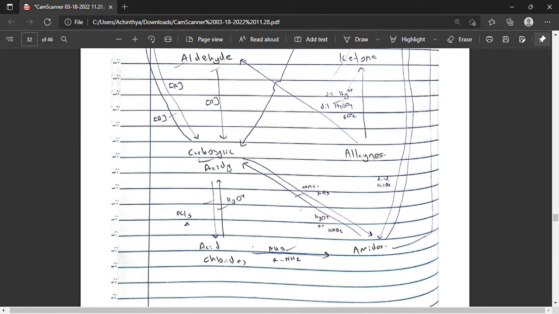Carboxylic acid can also be produced by adding nitrous acid or any acid in general into amides, and the amide will convert into carboxylic acids, and acid chlorides can be converted into carboxylic acids by adding H3O plus, by adding acids also.